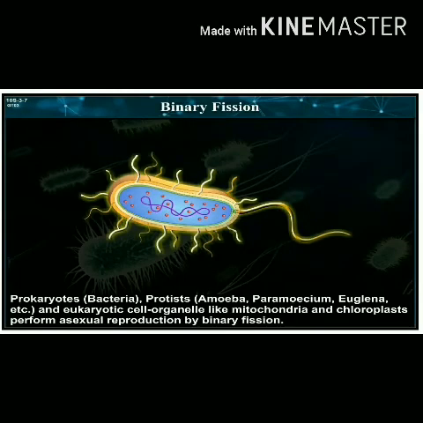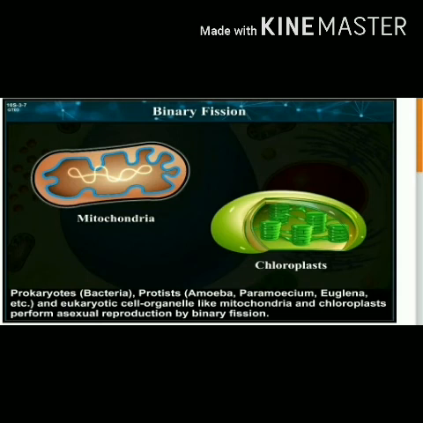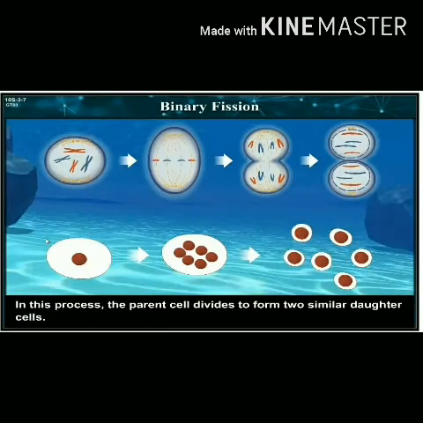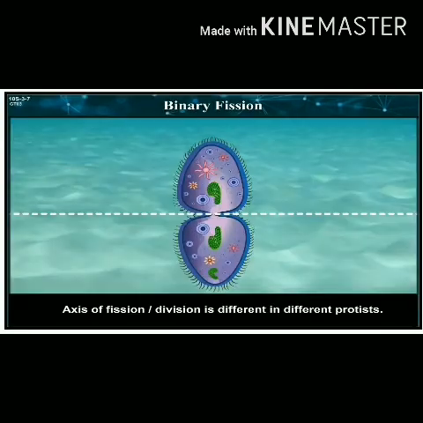Prokaryotes like bacteria, protists like amoeba, Paramecium, Euglena, etc., and eukaryotic cell organelles like mitochondria and chloroplast perform asexual reproduction by binary fission. In this process, the parent cell divides to form two similar daughter cells. Binary fission occurs either by mitosis or amitosis.